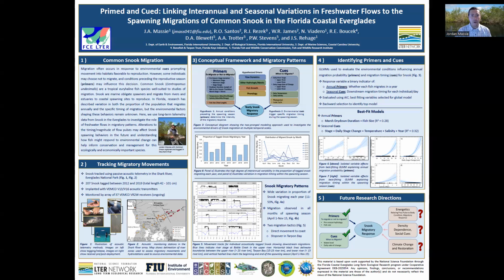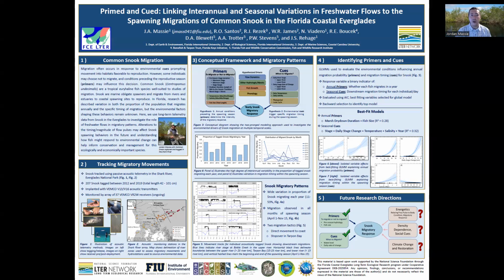Fortunately, as part of the Florida Coastal Everglades LTER, we've been monitoring fish movements in the Shark River for more than 10 years. Here, we draw on these data to examine how environmental variation at different temporal scales shapes the reproductive migrations of common snook, one of the most highly targeted sport fish in Florida.